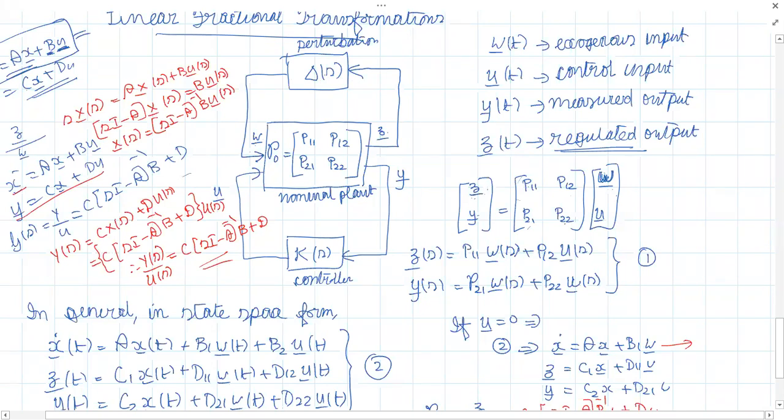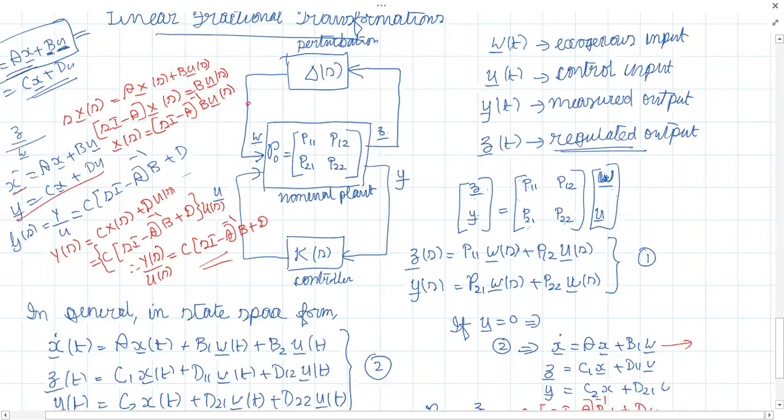Sir, Z is the input to that perturbation block, right? Yes, Z is the output of the plant which goes to the input of the perturbation block. See, as I said before, we need not always know the structure of the perturbation.